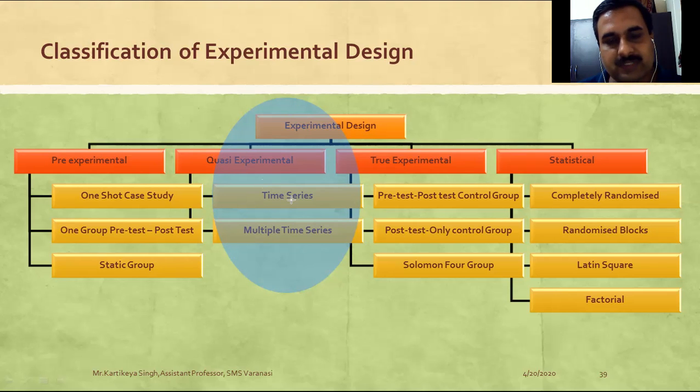There are two types of quasi-experimental research design: time series and multiple time series. What is the difference between pre-experimental and quasi-experimental research design? Quasi-experimental research design is a bit more structured than pre-experimental research design, but here also no random selection takes place. Both are loosely structured, and both are less structured than true experimental and statistical research designs. Let's move further.